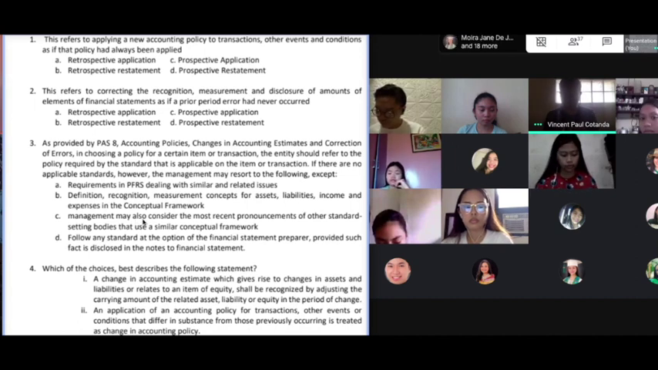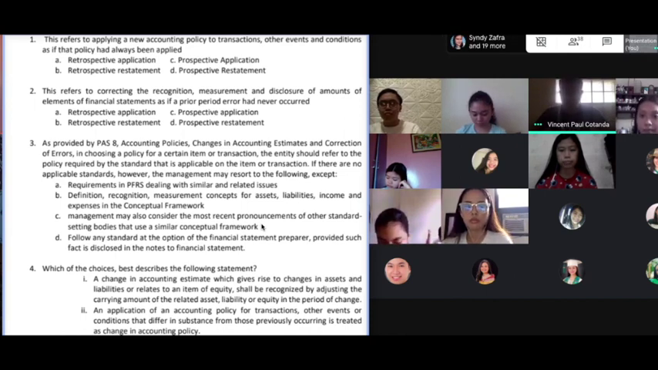What does letter C tell us? Consider the most recent pronouncements of other standard setting bodies. These are legitimate bodies or authorities. But I want you to remember that letter C would be the last in priority. Why is letter C last in priority?